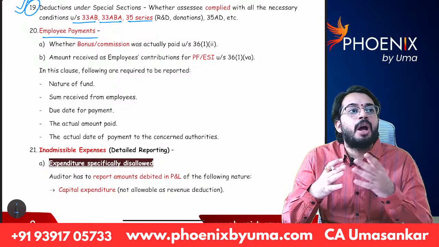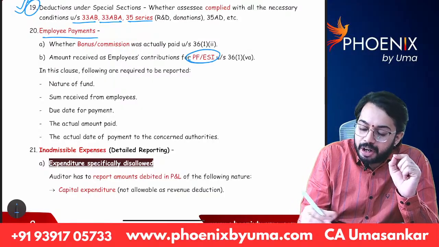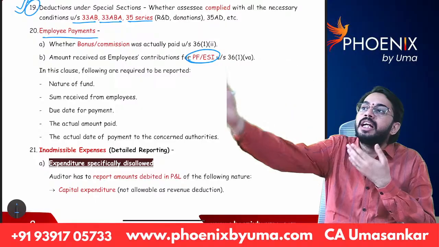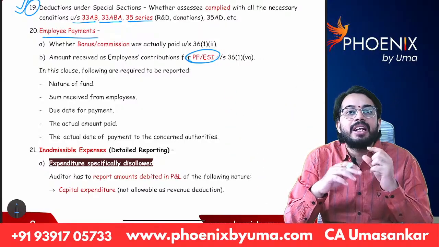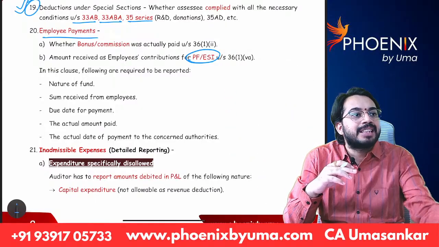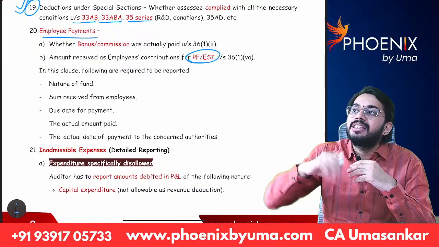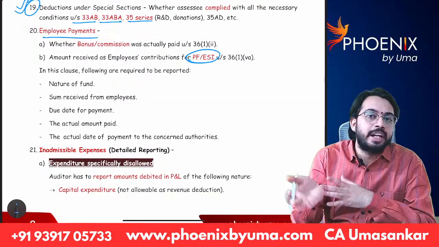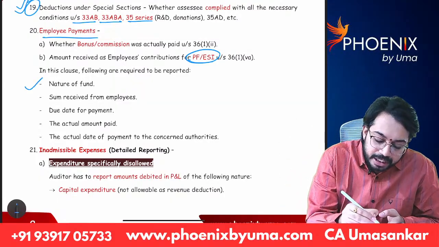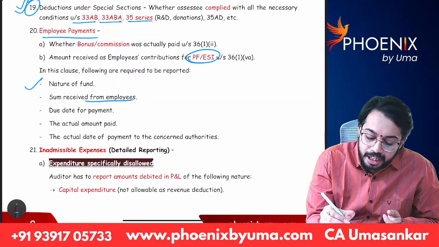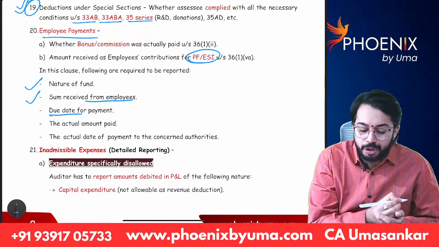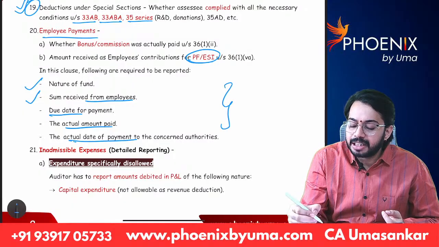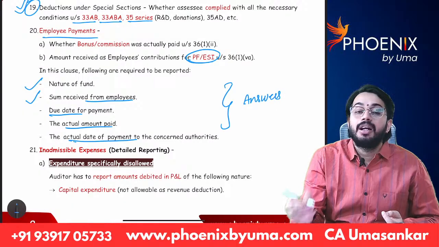Employee contributions like EPF, employee provident fund, and employee ESI, that amount is collected from employees and deposited to government by the employer. So when it comes to provident fund, what is the amount collected from employees? What is the amount deposited to EPF account? Whether the amount is deposited before due date or not? All these questions: what is the nature of fund? How much amount is taken from employees? What is the due date? What is the actual amount paid? What is the actual date of payment? All these answers are to be given by tax auditor.